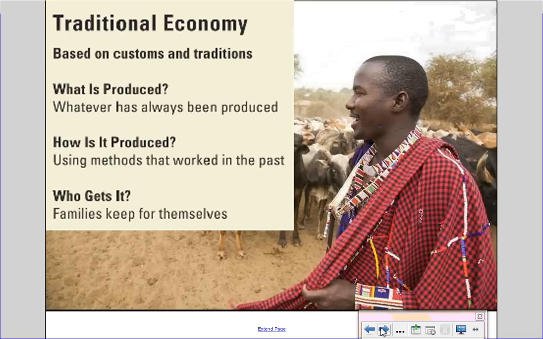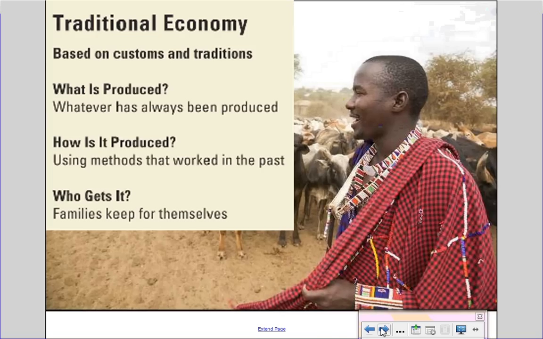Now, the first one, traditional. Here's how they answer the three basic questions of what, how, and who gets these goods that are produced. So, when it comes to what they make, they have a simple answer: what we've always made. Going back thousands of years, this farmer in Africa has always raised the same breed of cattle on the same land. He doesn't come up with new inventions and try and make new things. He just always does what his people have done.